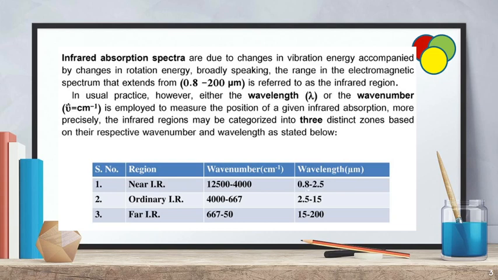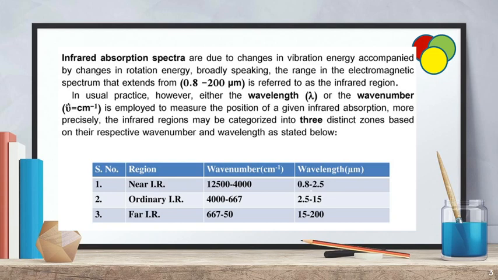So 0.8 micrometer to 2.5 micrometer is the near IR radiation, and 4,000 to 667 in the wavelength region is known as 2.5 micrometer to 15 micrometer.